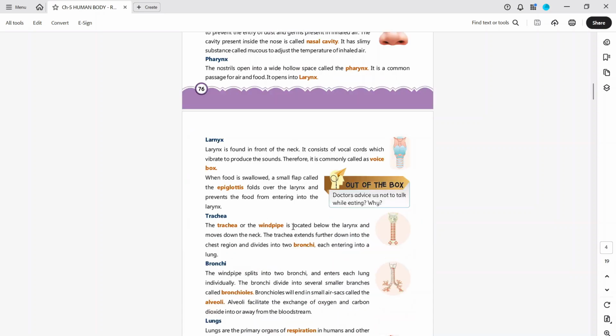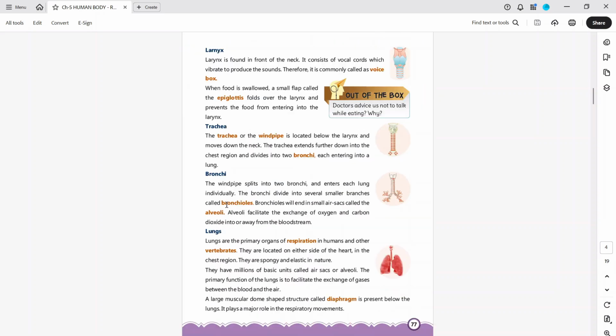The larynx. The larynx is found in front of the neck. It consists of vocal cords which vibrate to produce sound. Therefore, it is commonly called a voice box. When we speak, we feel there is some box from where the voice is coming out. When food is swallowed, a small flap called the epiglottis folds over the larynx and prevents the food from entering into the larynx. So the epiglottis works as a cap, and food will not enter the windpipe.